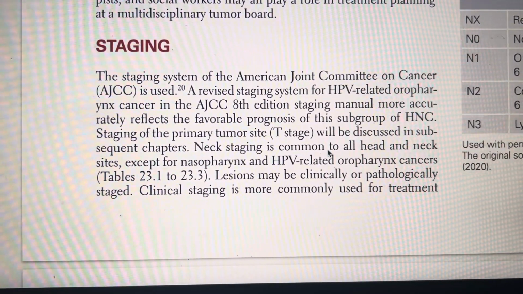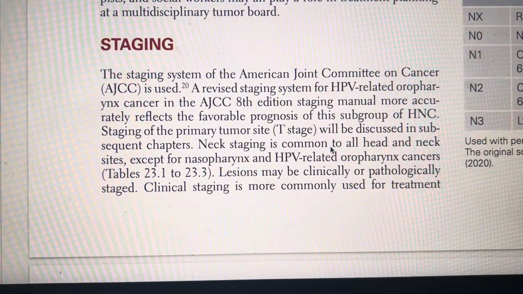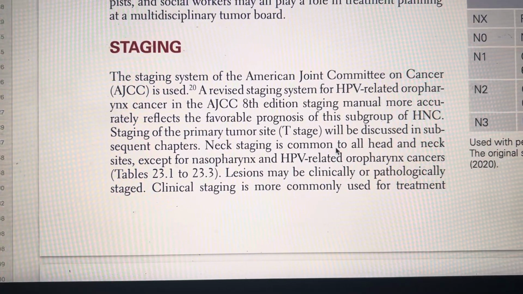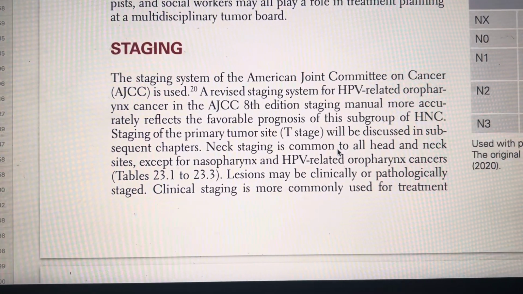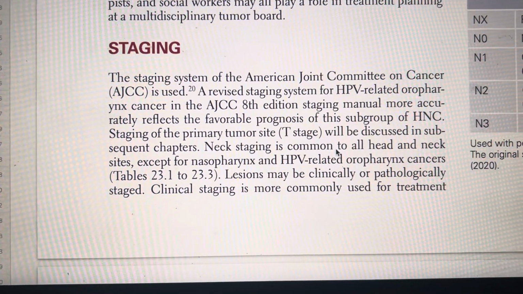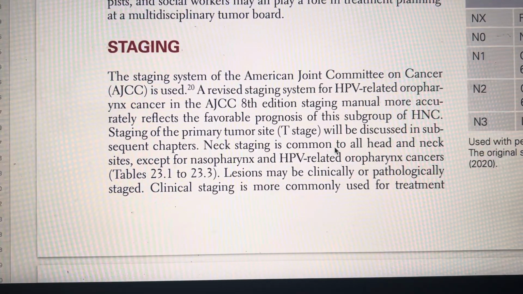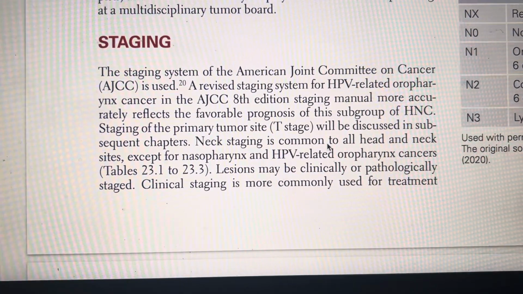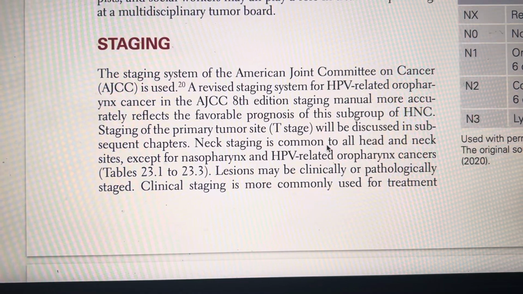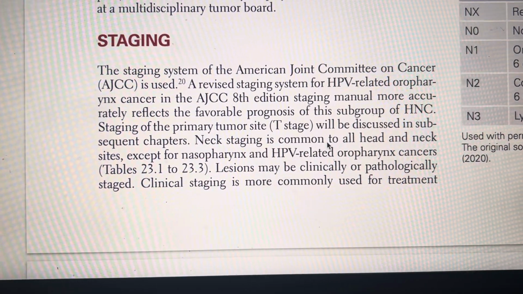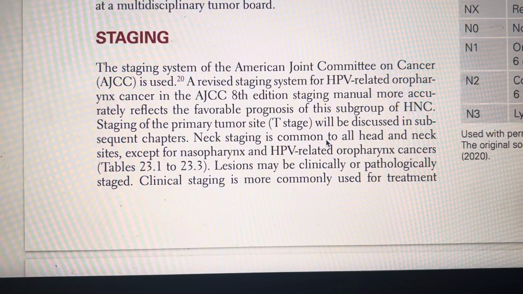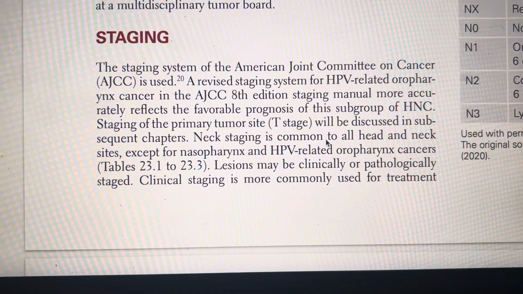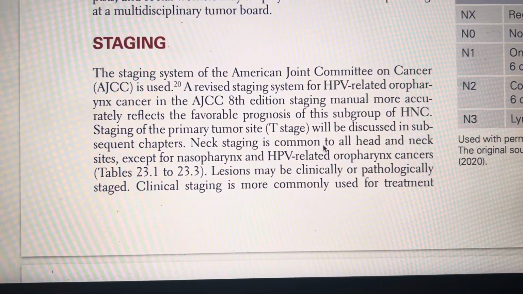Staging. The staging system of the AJCC 8th edition is used, and a revised staging system for HPV related oropharynx cancer in the AJCC 8th edition staging manual more accurately reflects the favorable prognosis of this subgroup of head and neck cancer. Staging of the primary tumor site, that is T stage, will be discussed in the subsequent chapter, and here N staging is common to all head and neck sites except for nasopharynx and HPV related oropharyngeal cancers.